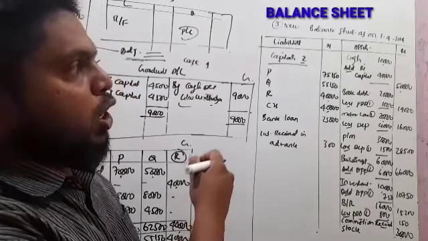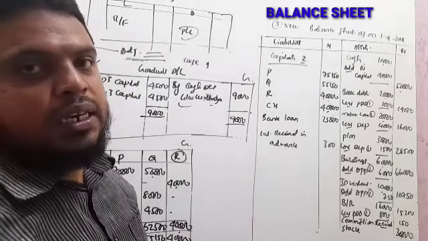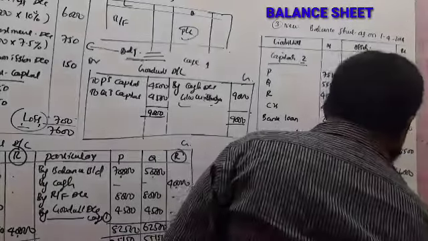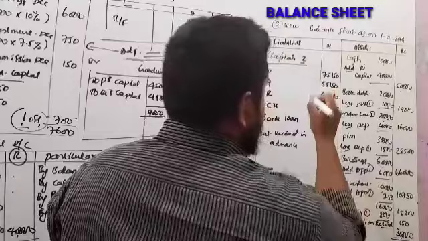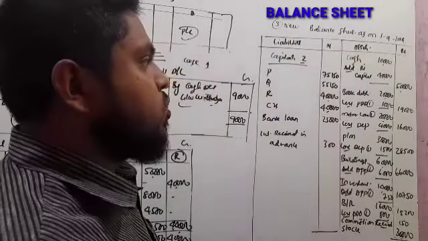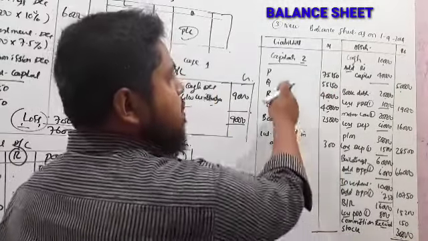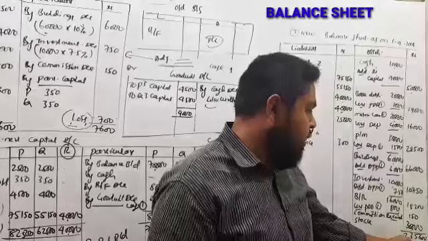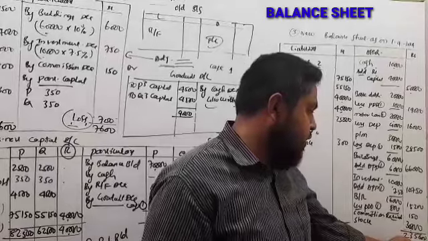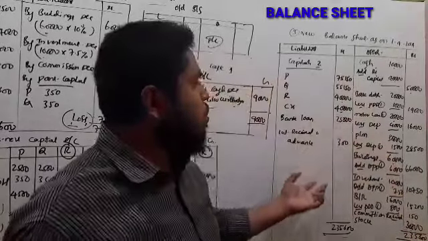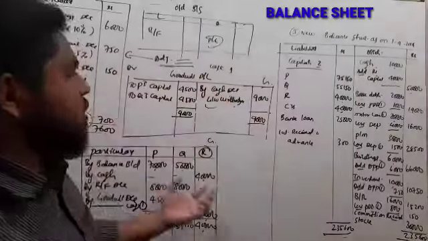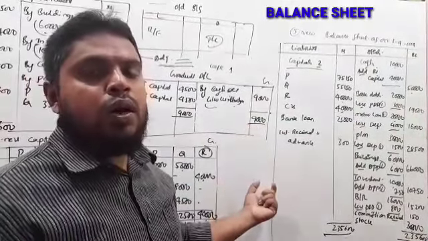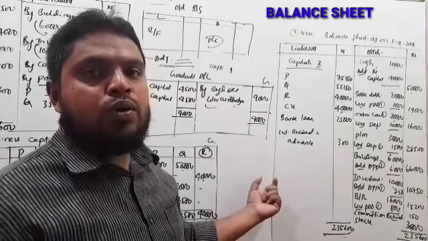Now we have taken all of them. Now find out the answer here. Liabilities and assets should tally. So liabilities total 2,35,600.